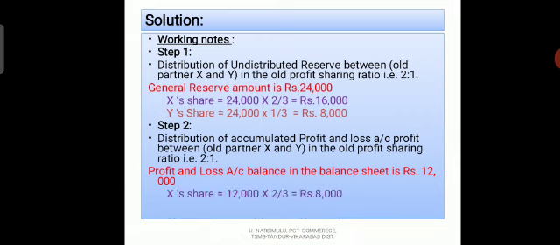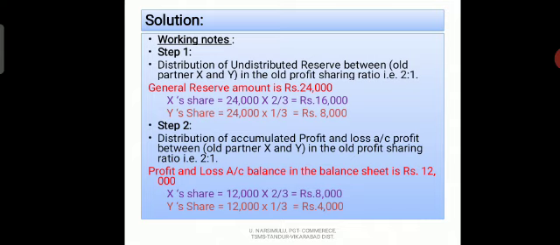This 12,000 we distribute between X and Y. X's share, 12,000 into 2/3, is 8,000. And Y's share, 12,000 into 1/3, is 4,000. For these working notes, for distribution of general reserve and profit and loss account between old partners, we can now write the entries.